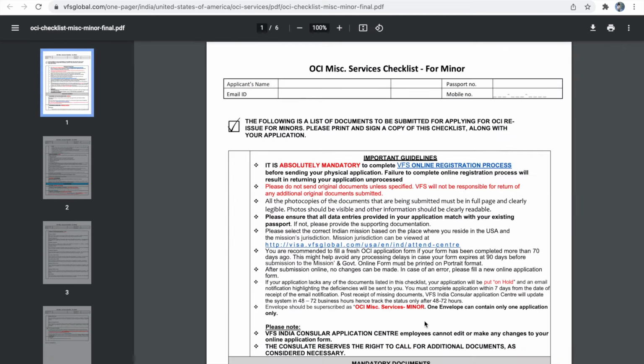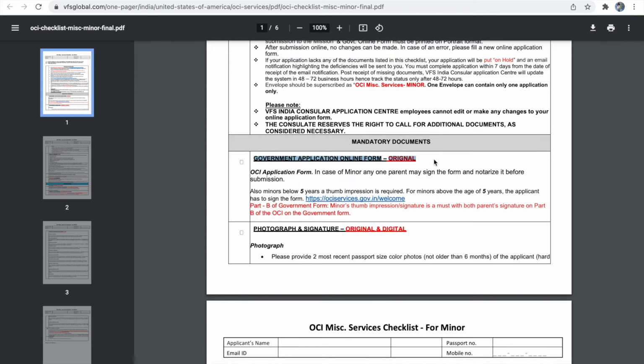So if you are filling this application for a minor applicant, then you have to download the OCA miscellaneous service minor applicant checklist. The first is going to be the government application form which we have filled in the OCA portal. So this is for a minor applicant, so we have to notarize this application form. As I said, if the minor applicant is below 5 years, you have to take the thumb impression of the minor applicant in the application form. Otherwise, if the minor applicant is above 5 years, the application form has to be signed by the minor applicant, and this application form has to be notarized before submission. So make sure you notarize this government application form before you mail your documents.